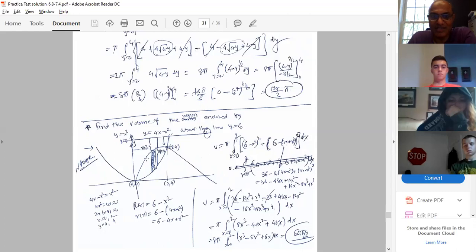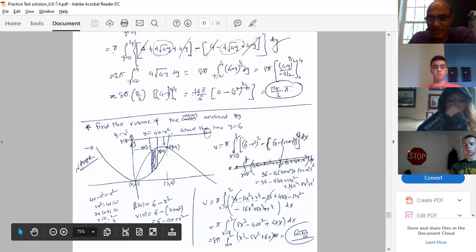Small r of x is top to bottom, 6 minus this function, 6 minus (4x minus x square) in the bracket, please. If you open this bracket, you're going to get this big expression. If you take the perfect square, (a minus b) whole square, the whole expression will be like this. If you cancel the common terms, term by term integration will give you the answer. Simple.